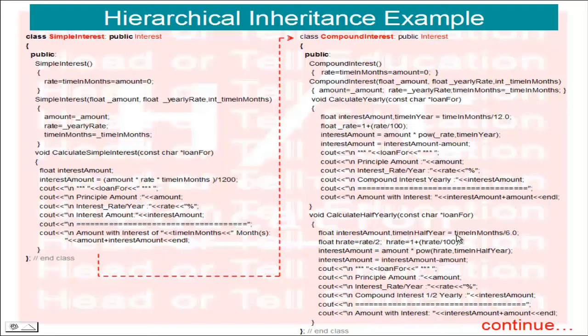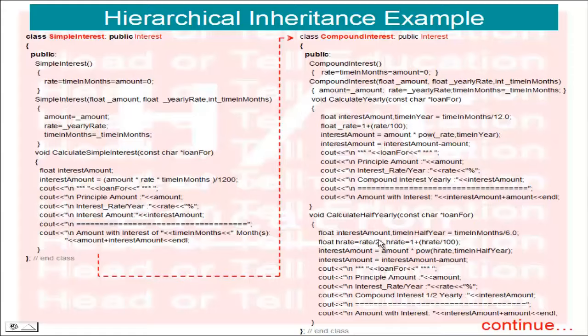Okay, so we know that in 1 year, how many half years? 2 half years. If we divide 12 months in 1 year by 2, 6 months is 1/2 year and the next 6 months is 1/2 year. So that's why I divide, to convert time in half year, so divide by 6. Okay, again the float half year rate, so rate divided by 2. If you pass the rate like 10% per year, we divide by 2, so in half year we have 5%.